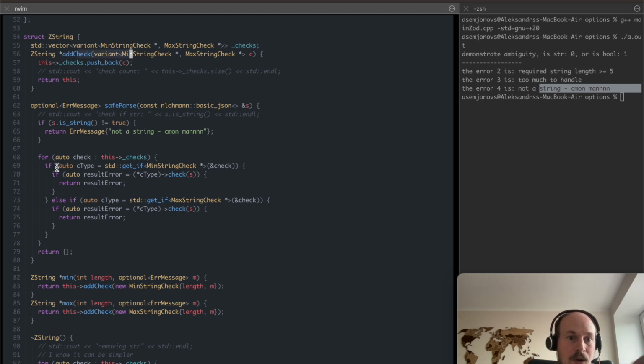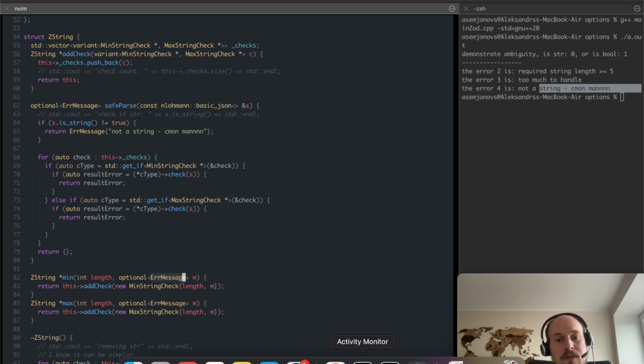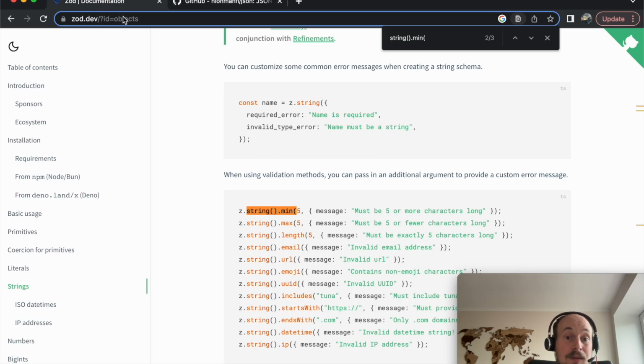And when I'm calling the min or max to add another validation, I'm calling the add check with appropriate structs that accept the lengths for minimum and maximum, and an optional error message that we want to display if something went wrong.